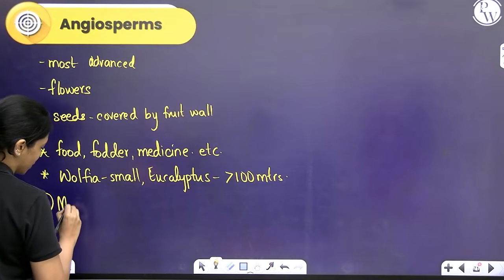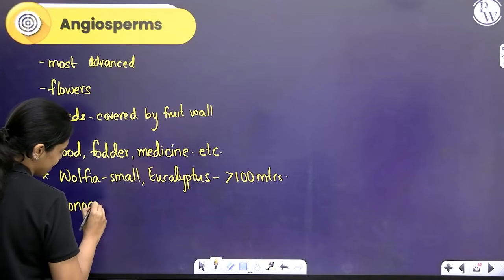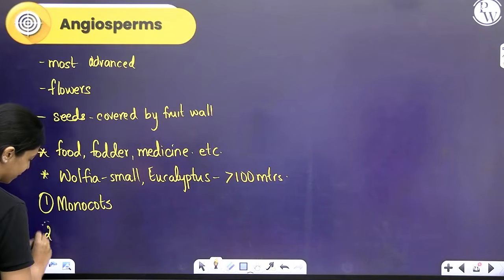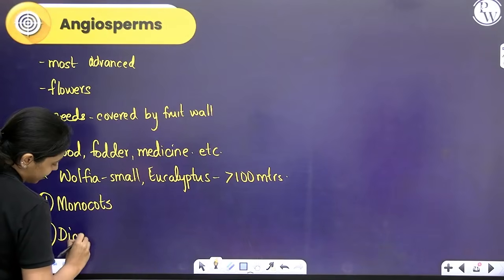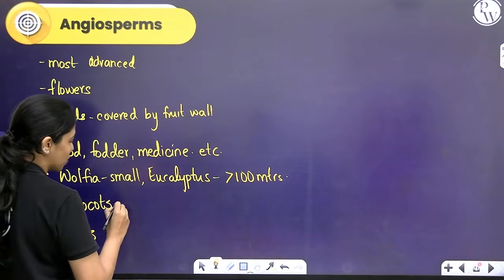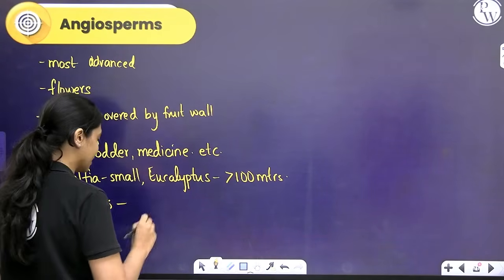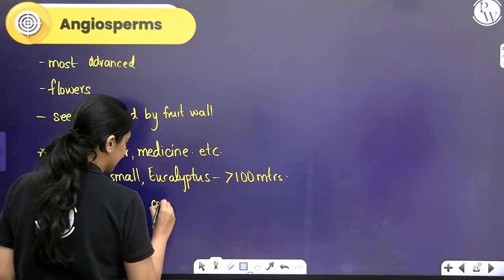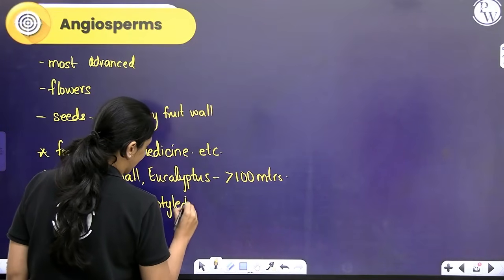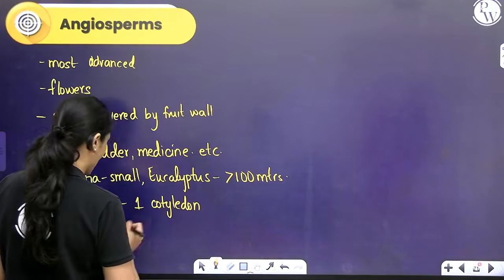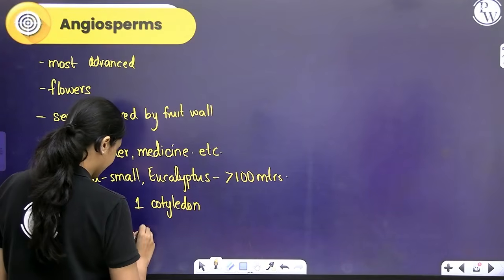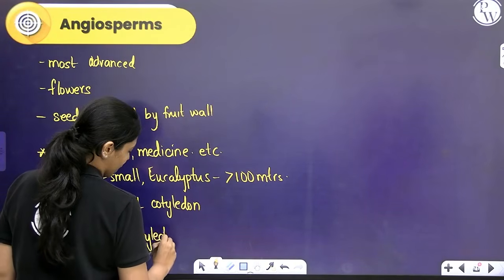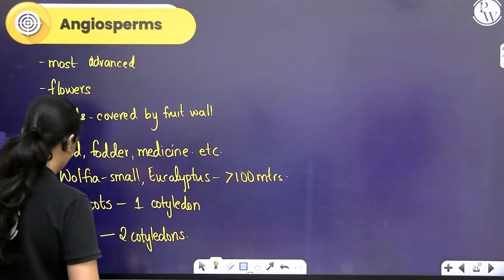You have monocotyledonous plants and you have dicots. This classification depends on how many cotyledons are present in the seed. In the seed, if you have one cotyledon, you call it monocots. If you have two cotyledons in the seed, you call it dicot. Okay.